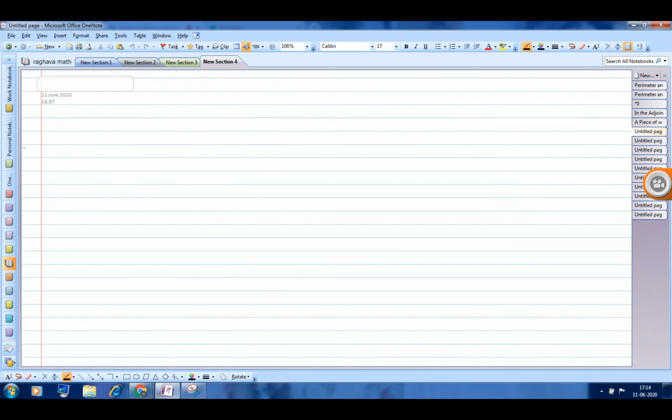The next question is: the area of a sector of a circle of radius 36 centimeter is 54 pi centimeter square.